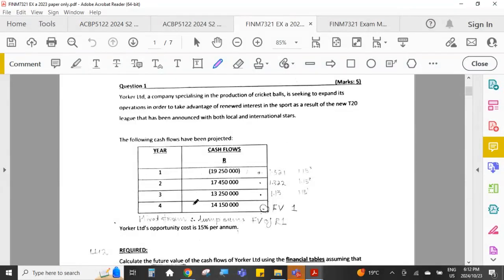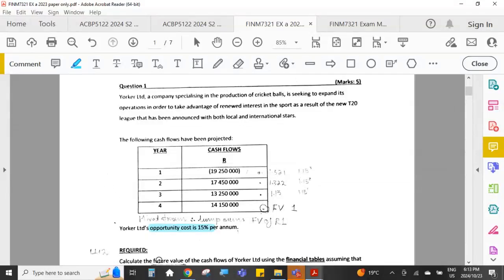And then in years 2, 3, and 4, we've got positive cash flows, which are the cash flows coming in, which are the cash flows that are then being generated by our project. The opportunity cost is 15% per annum. So take note, they can use the terminology opportunity cost. They can say the cost of capital. They can say the required rate of return of the company. All of those mean the same thing. And what they are indicating here is the percentage that we must use when we work out the present or future value of whatever stream of cash flows that they've given us.